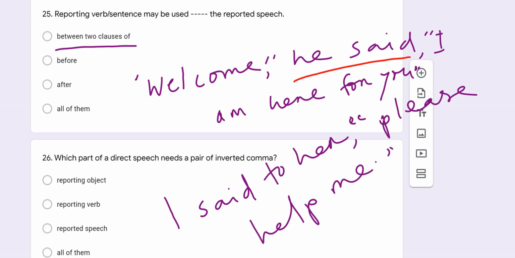You see? So I'm again distinguishing the reporting verb from the sentence. Here, this is the reporting verb, and you see, the reporting verb has been used just before the reported speech.